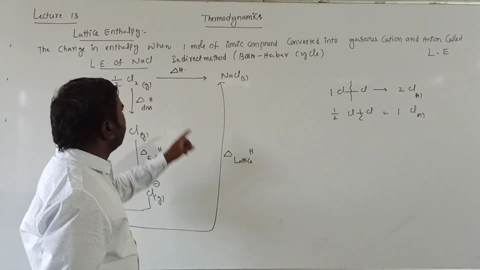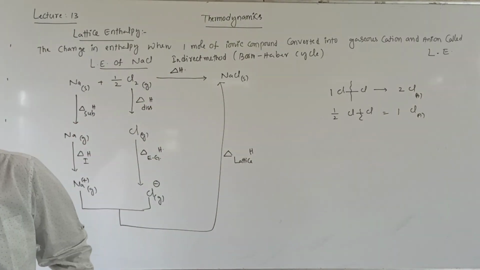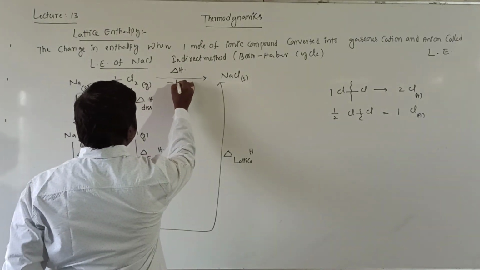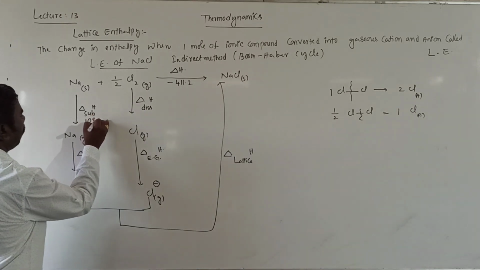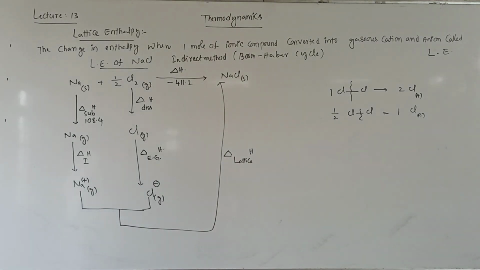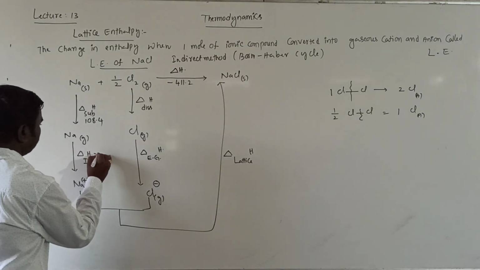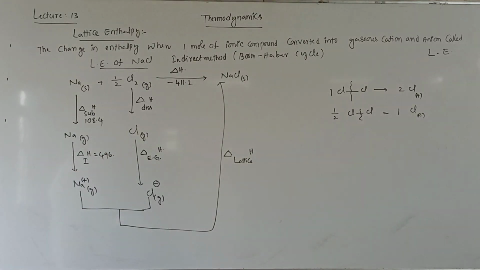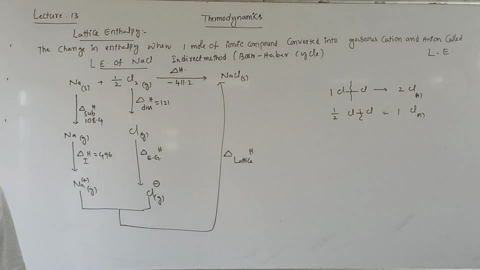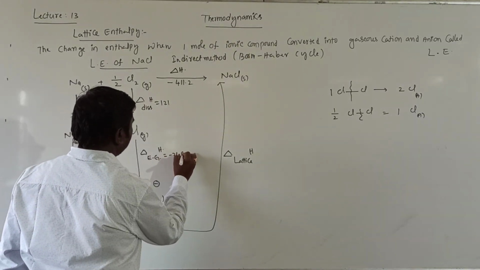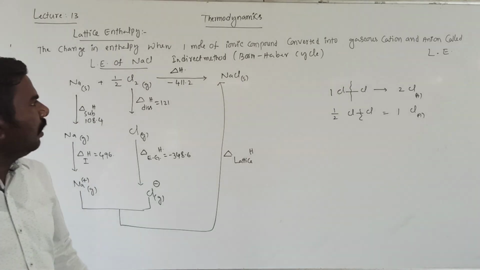This is what is required. The enthalpy of reaction is minus 411.2 kilojoules. Next, sublimation enthalpy is 108.4. Next, ionization enthalpy is 496 kilojoules. Dissociation enthalpy equals 121 kilojoules. Next, electron gain enthalpy is minus 348.6 kilojoules.